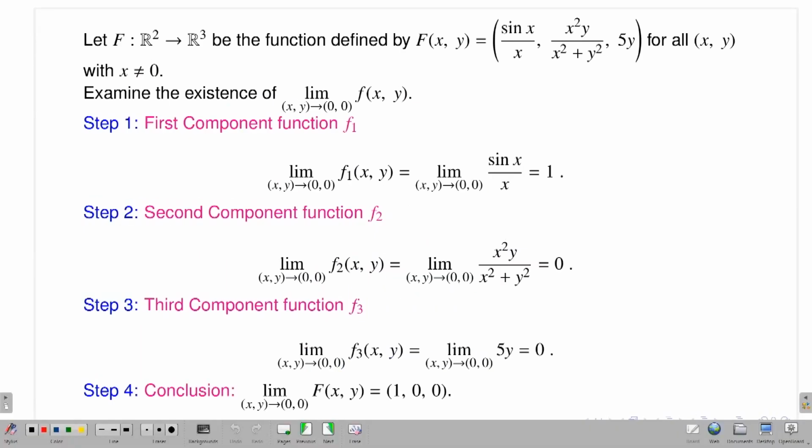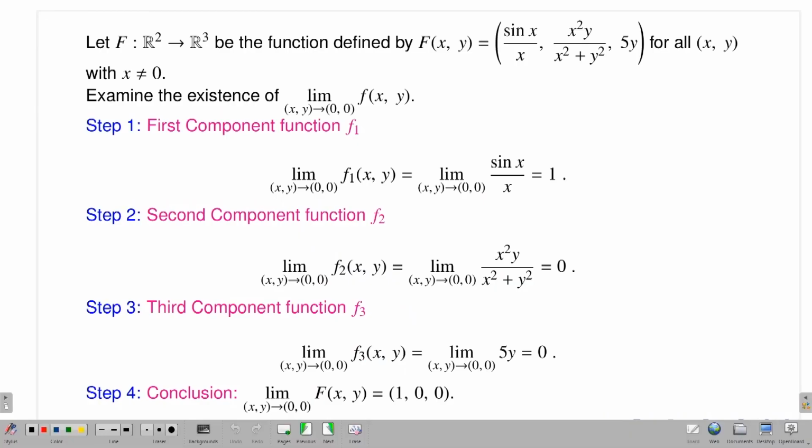Existence of the limit of the component functions implies the existence of the limit of the original function. Using that, you can have plenty of examples. If I say calculate the limit of these functions, you just look at the component functions, get the limits and conclude that this is the limit of the original function. Okay, so let's see some examples.